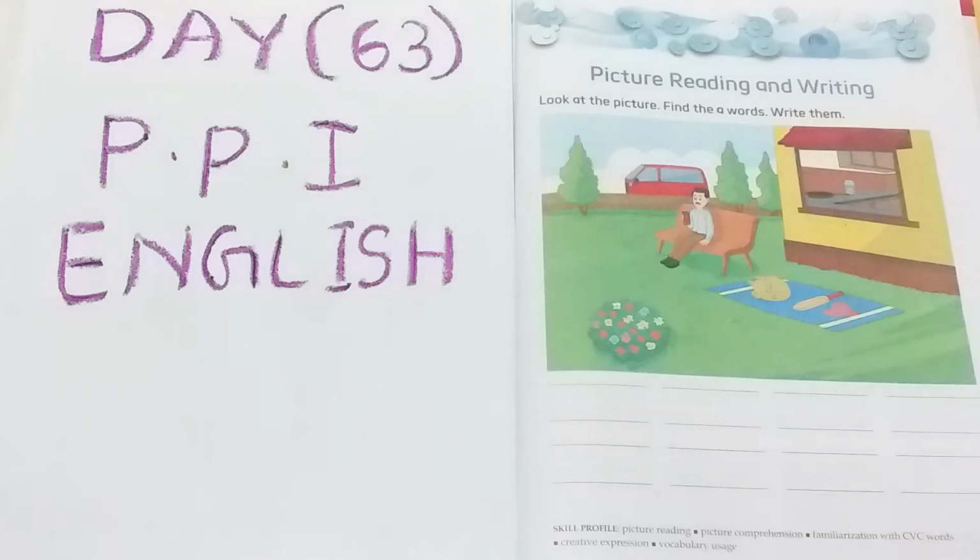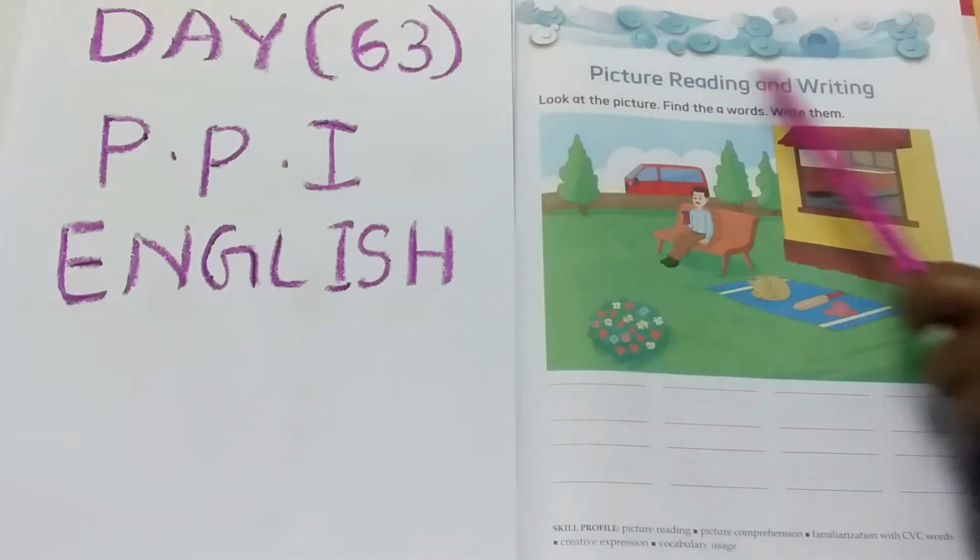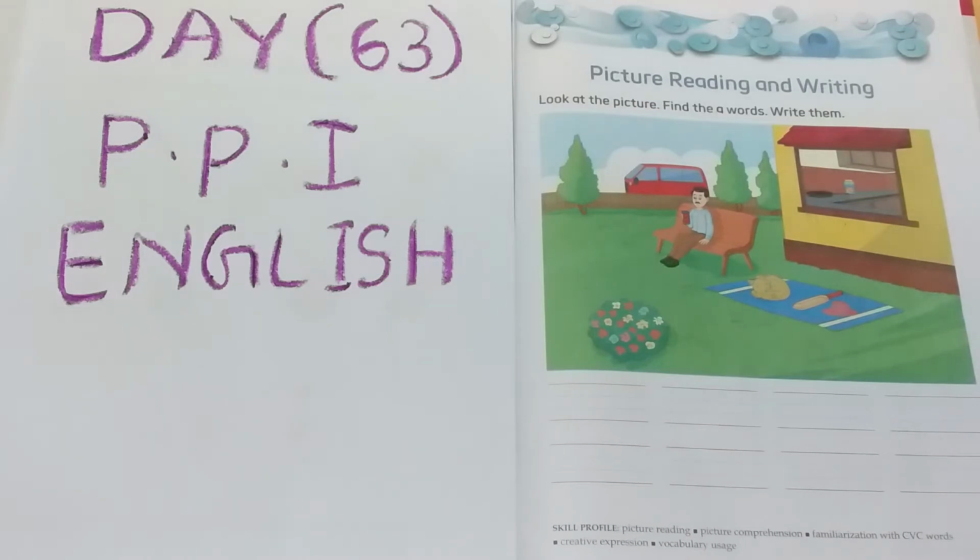Hope everyone is fine. Dear children, today we are going to see a new concept, that is picture activity. Look at the picture, find the A words, write them. There is a picture, and in this picture there are many objects. Here we have to find out A words, A sound words, and we have to write in the blanks. There are empty blanks. In these blanks we have to write A words. Okay? Observe the picture carefully, children.